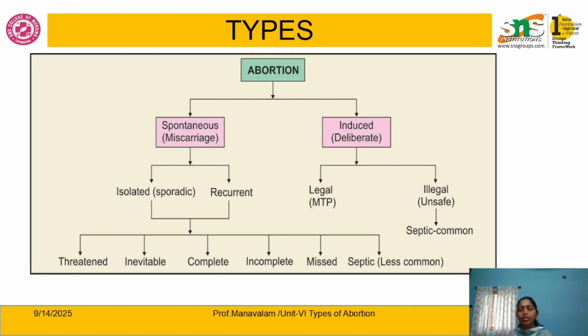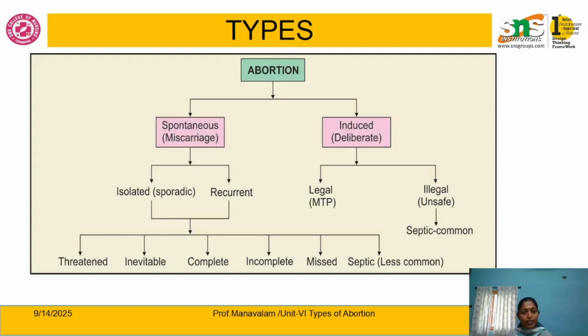Next, move on to the types of abortion. There are two types of abortion, spontaneous and induced. Spontaneous abortion occurs spontaneously without any induction, but induced abortion is deliberately induced, by aspiration or by the mother herself. First we will see spontaneous abortion.